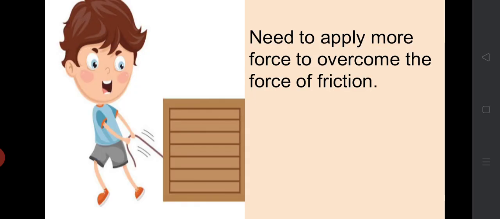If you want to move a heavy load, we need to apply more and more force to overcome this interlocking. There are irregularities on the surface of the heavy load and on the surface of the floor. These irregularities on the two surfaces get interlocked. So in order to move that object, we have to apply more and more force to overcome this interlocking.